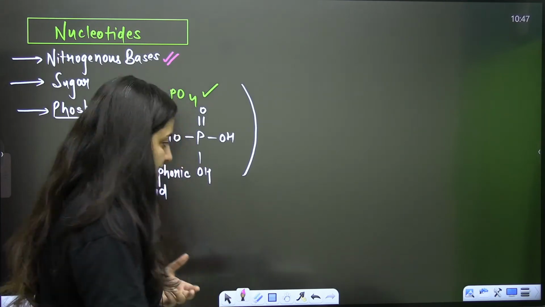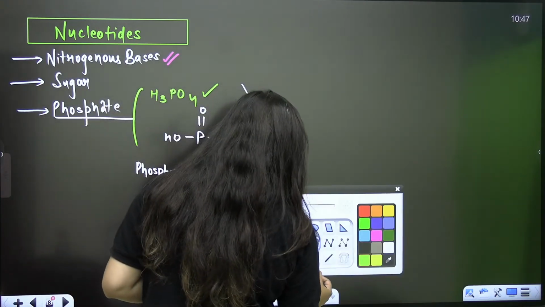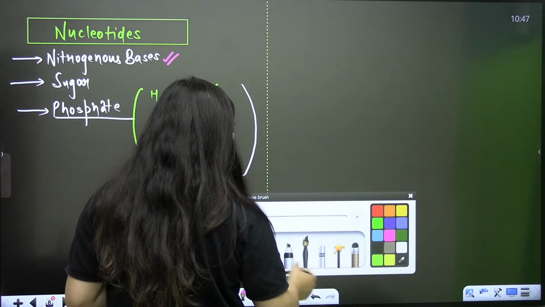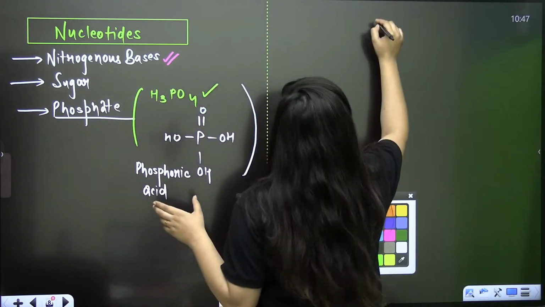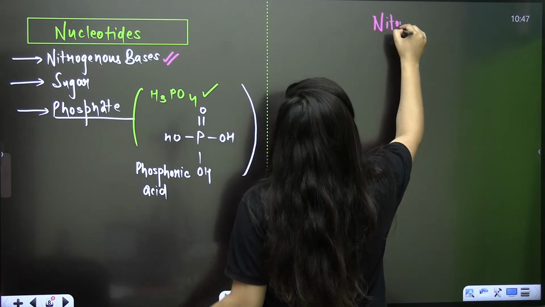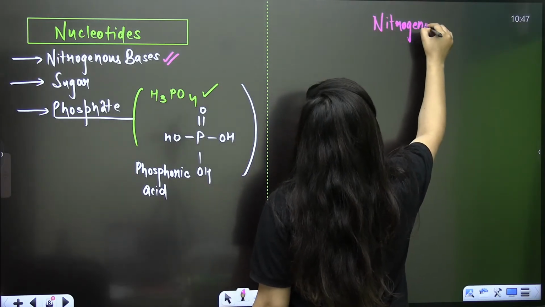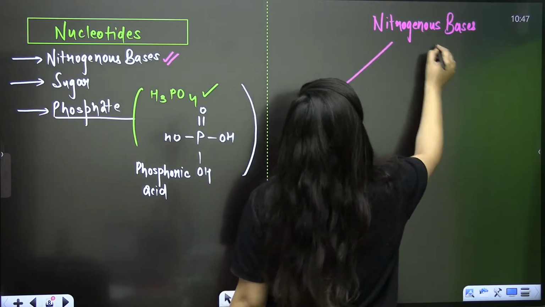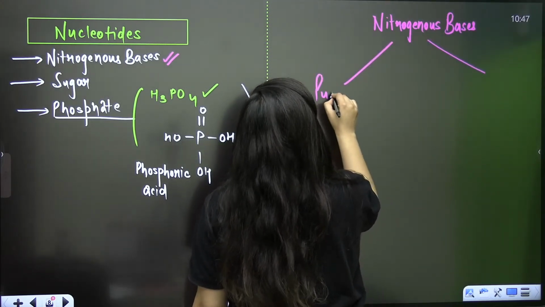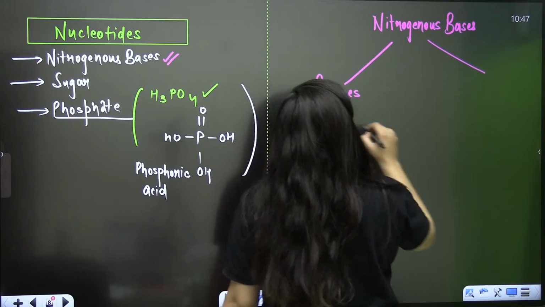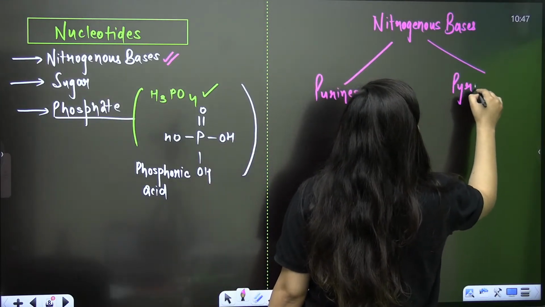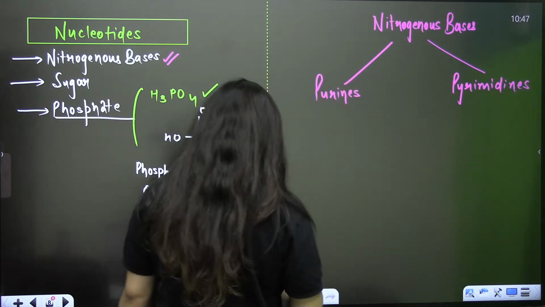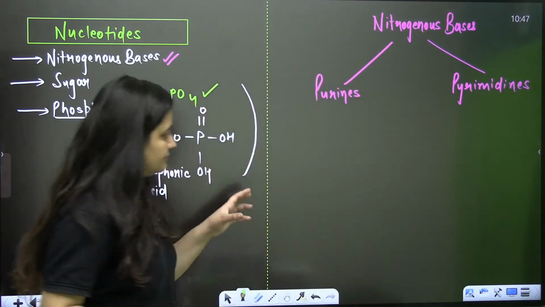Isn't it? So for nitrogenous bases, we are going to talk about the purines here, and we are going to talk about the pyrimidines here.